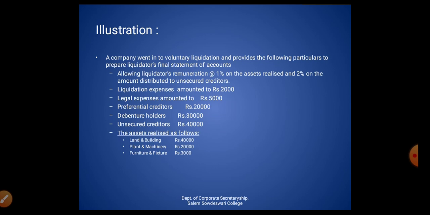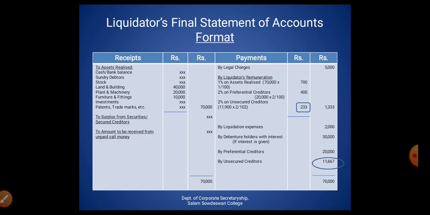Liquidation expenses 2,000, legal expenses 5,000, preferential creditors 20,000, debenture holders 30,000, unsecured creditors 40,000. Assets realized: land and building 40,000, plant and machinery 20,000, furniture and fixtures 10,000. So the illustration has been entered in the format given before.